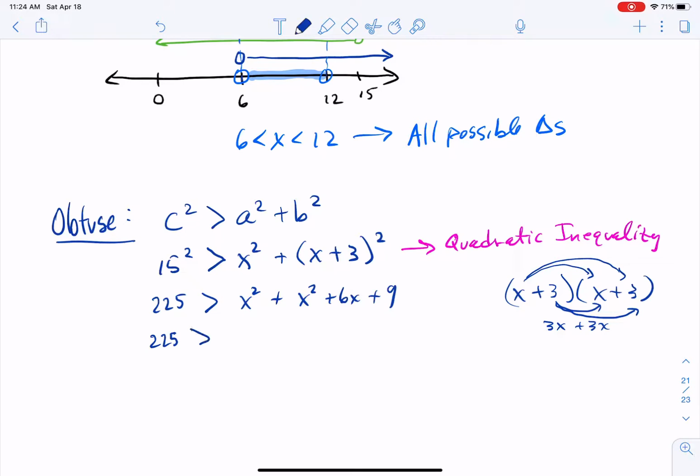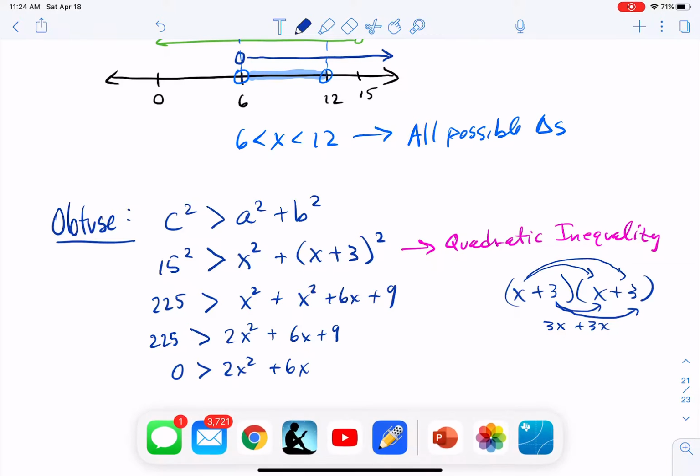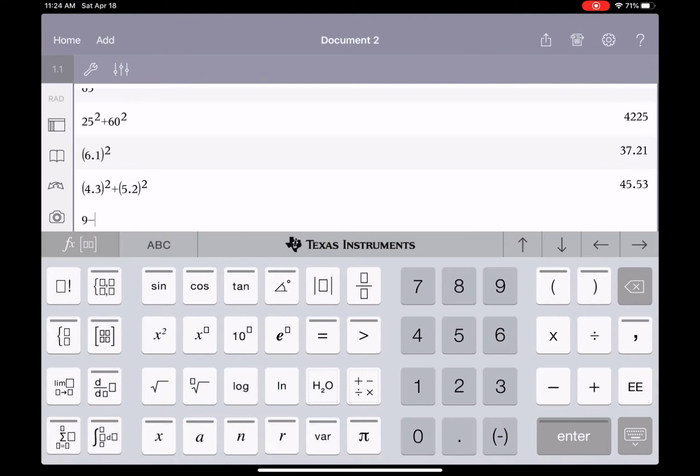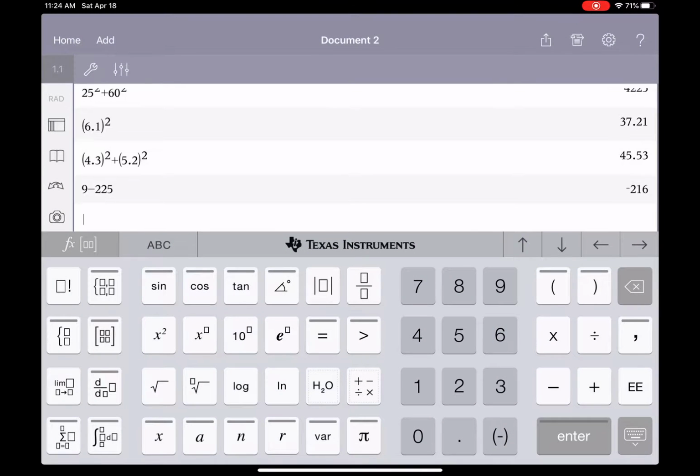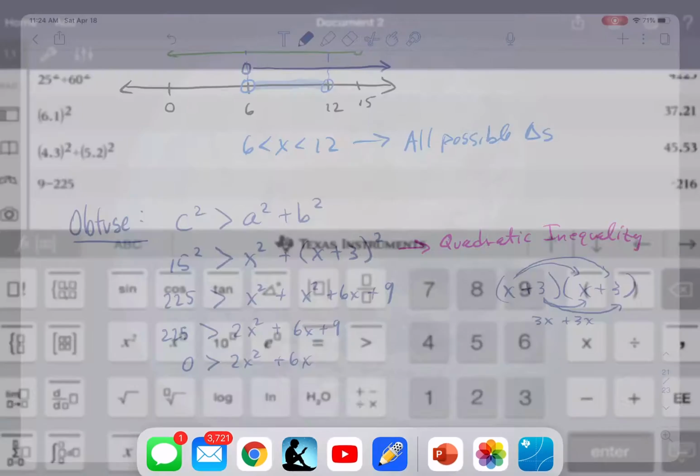All right, anyway, let's combine our like terms, get everything on one side. 225 is greater than 2x squared plus 6x plus 9. Subtract over the 225 to have 0 on that side. 6x, let's see, 9 minus 225, negative 216.